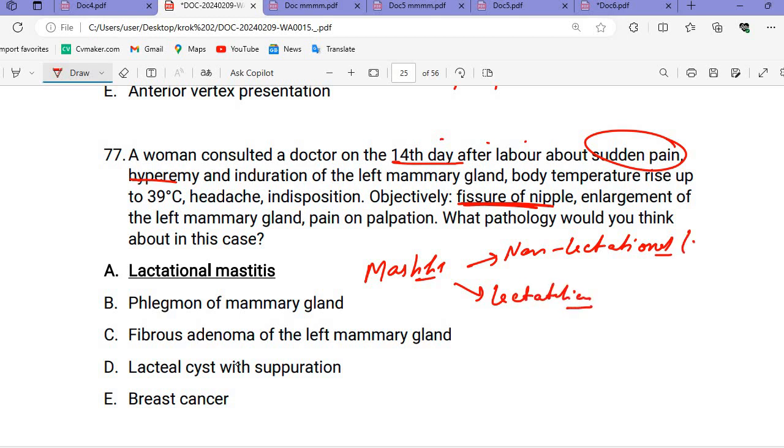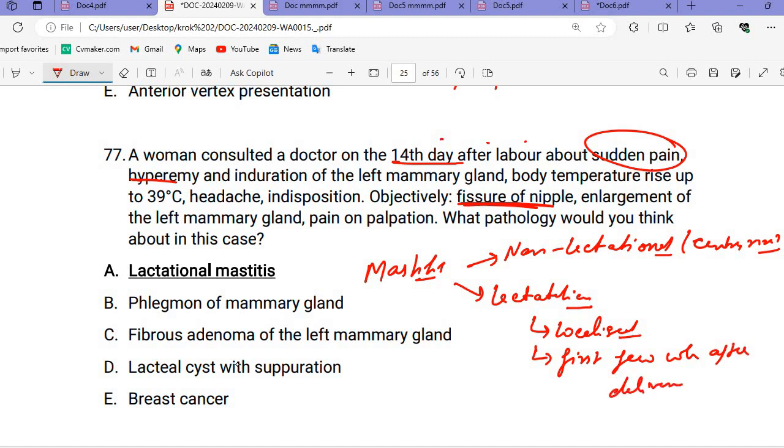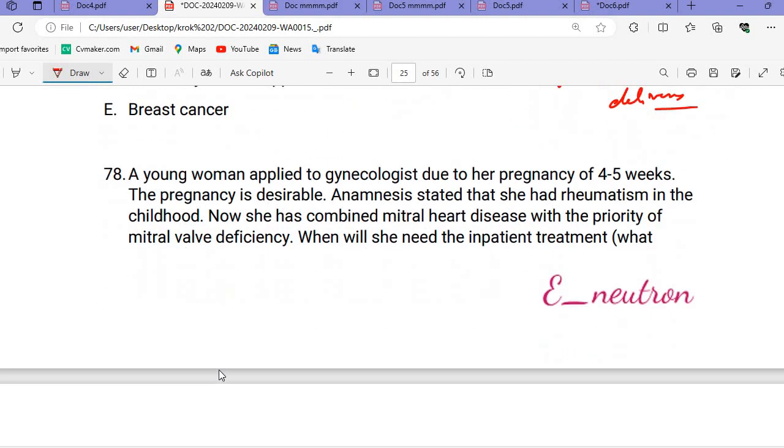And the non-lactational will be at the center, like the rare. But lactational, as we discussed, the crack in the nipple lets bacteria enter, like Staph aureus or Streptococcus pyogenes, and it is localized. And one thing we forgot: it occurs in the first few weeks after the delivery. All other things we already wrote there. So okay, that is the same question.